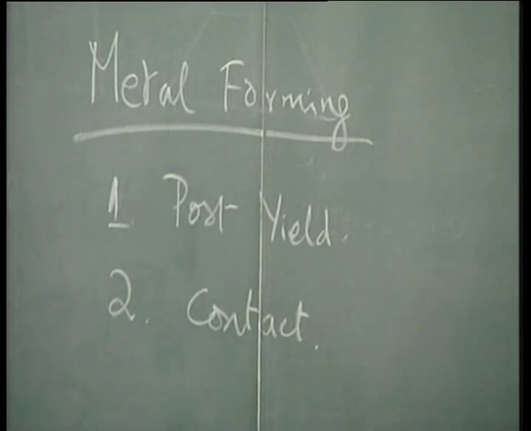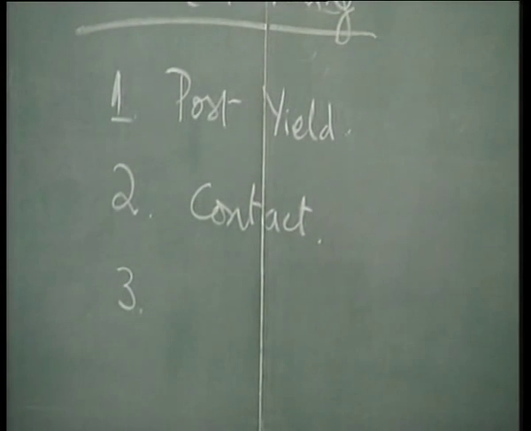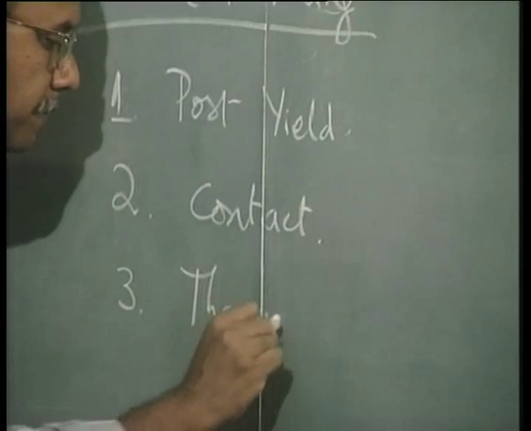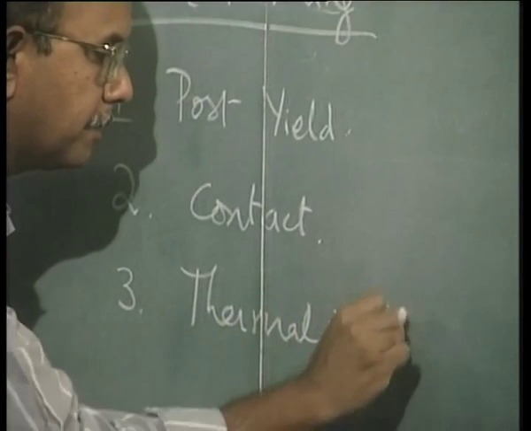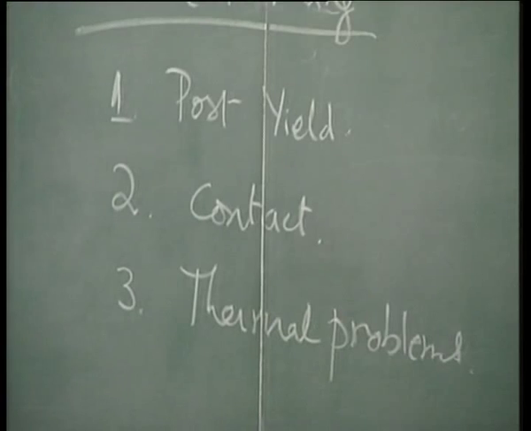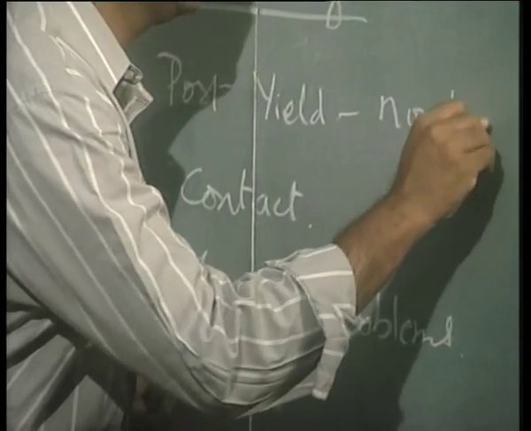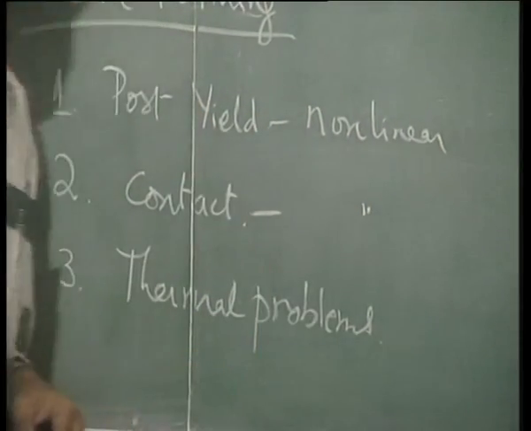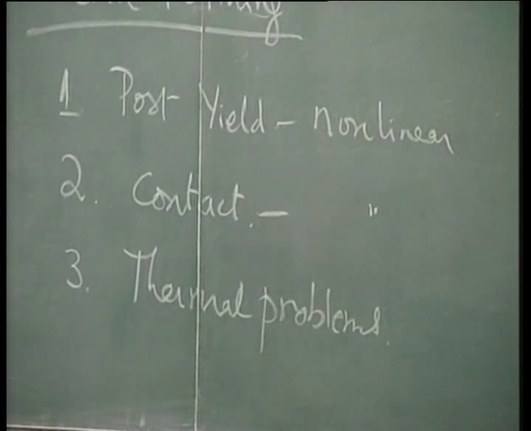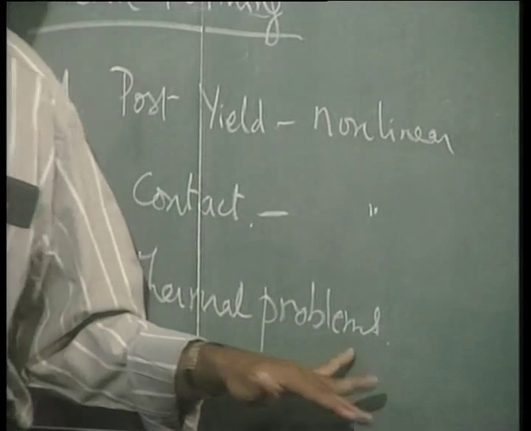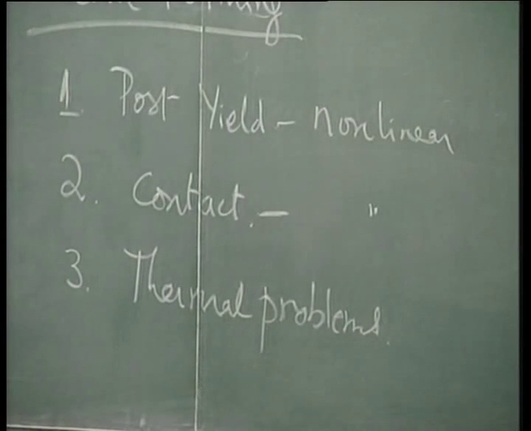the contact conditions. Thirdly, in many situations we may have to have algorithms to deal with temperature or thermal problems. So the post yield behavior requires a nonlinear approach. Contact behavior requires a nonlinear approach, and many of the manufacturing problems also require a thermal problem to be solved. This can be linear or nonlinear, steady state or transient.